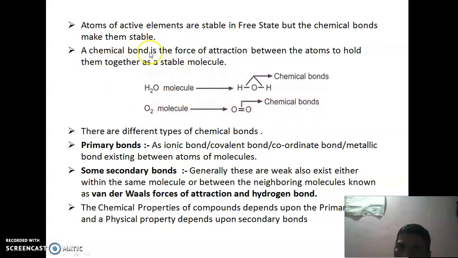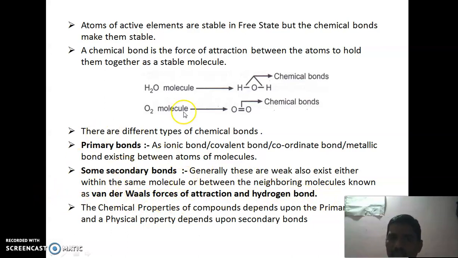At the time of chemical combination, chemical bonds are formed, and these bonds are of two types: the primary bond and the secondary bond. Primary bonds are, for example, ionic bond, covalent bond, coordinate bond, metallic bond, etc. Secondary bonds are generally weak bonds that exist either within the same molecule or between neighboring molecules, known as van der Waals force of attraction and hydrogen bond.